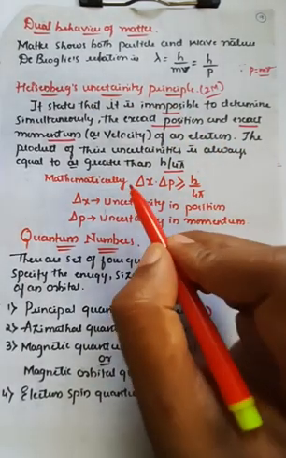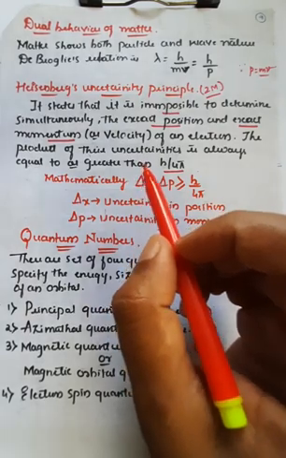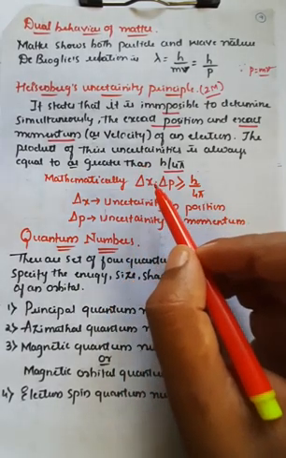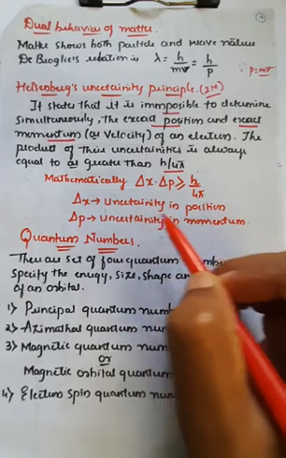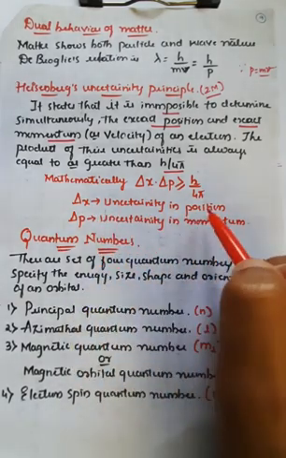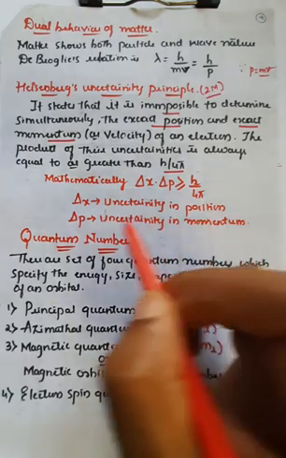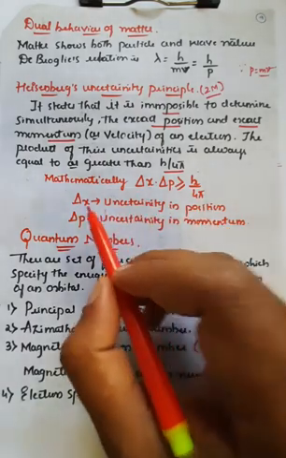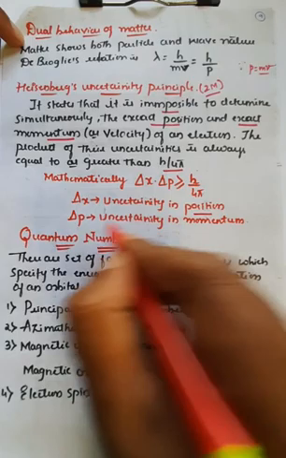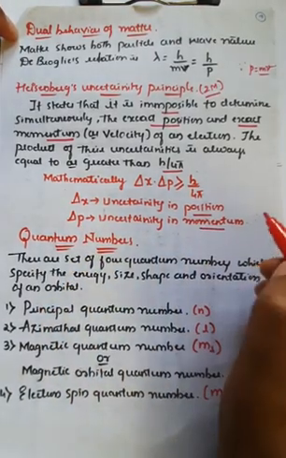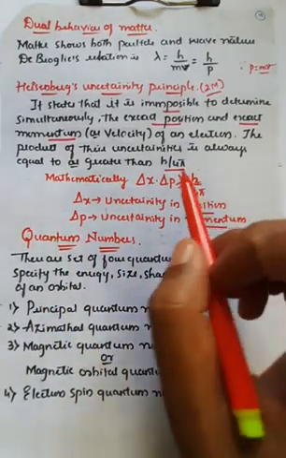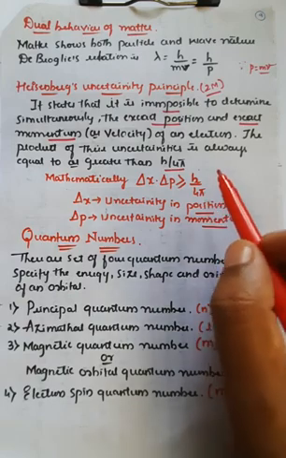Remember, mathematically you can give the Heisenberg uncertainty principle in the form of delta x into delta p. Delta x represents the uncertainty in the position, the change in the position, and delta p represents the uncertainty in the momentum. So x represents the position and p represents the momentum, and that value is always greater than or equal to h upon 4 pi.